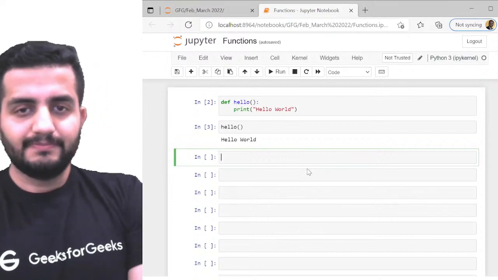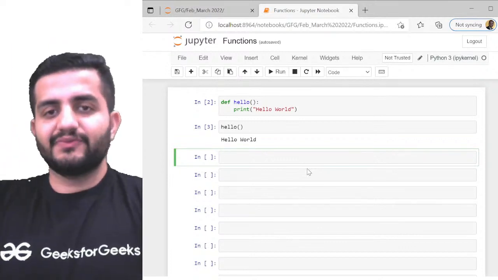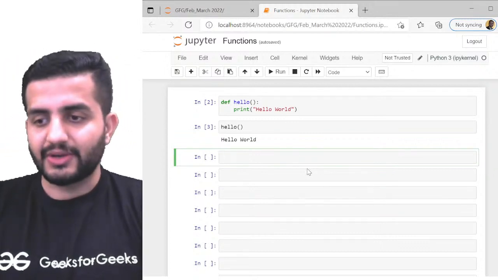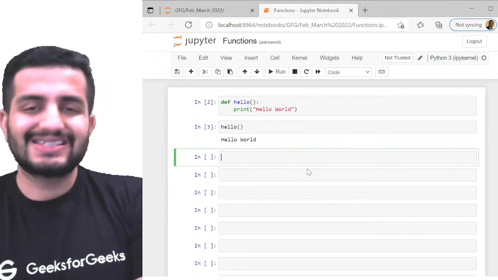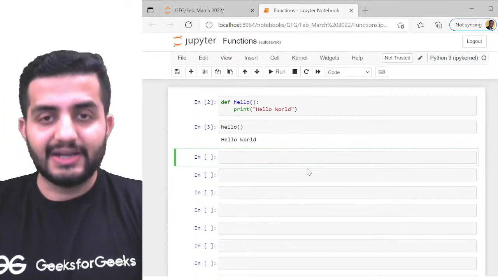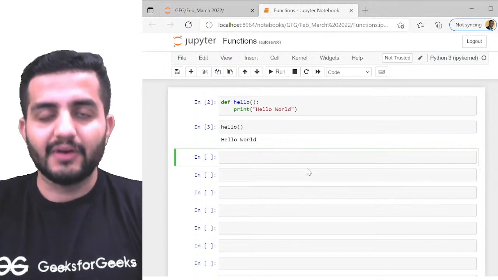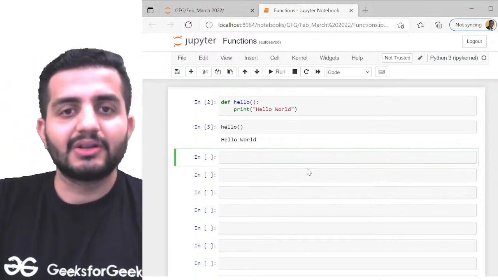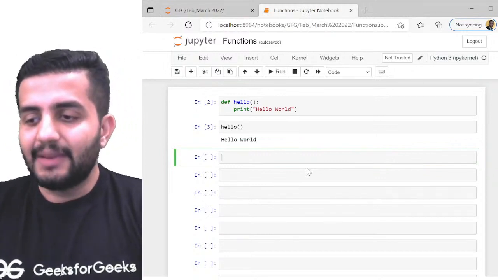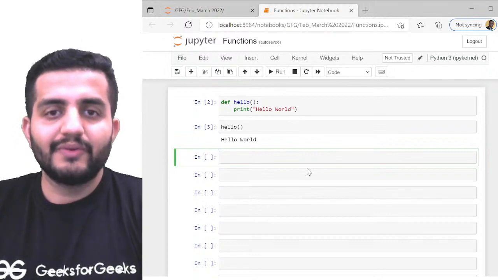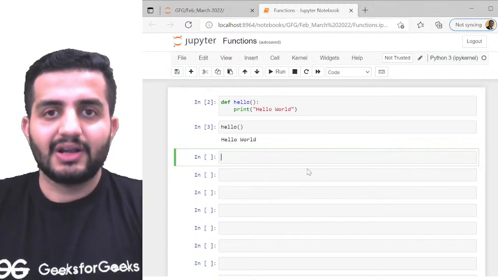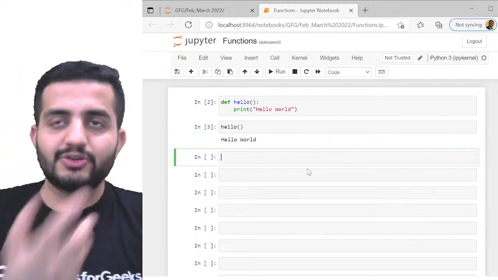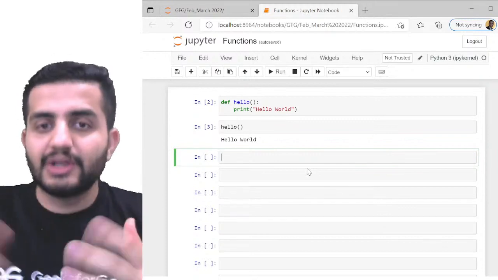Okay, so now, what is a function, guys? I'll tell you first why a function is important. A function is nothing but a set of commands which can be used for repetitive work. For example, suppose you have to do a plus b many times in the code. Instead of writing a plus b multiple times in your code, we can just define a function which can be called instead of writing this expression every time. We can simply call this function, which will do the job of addition for me.